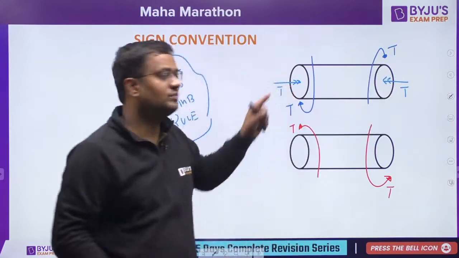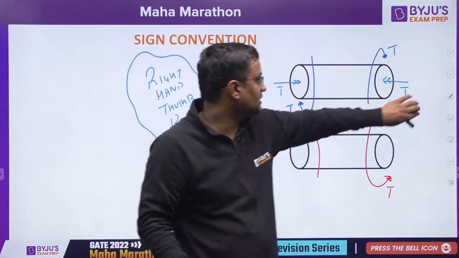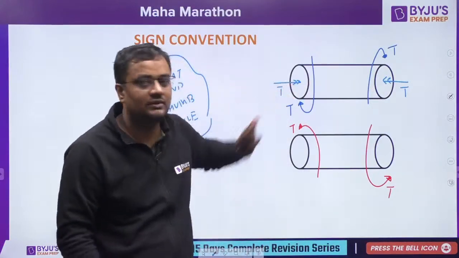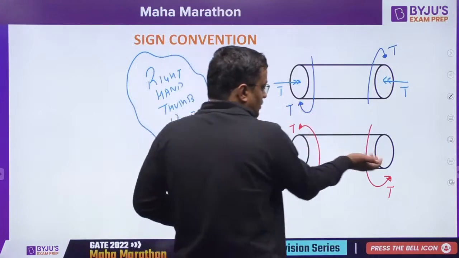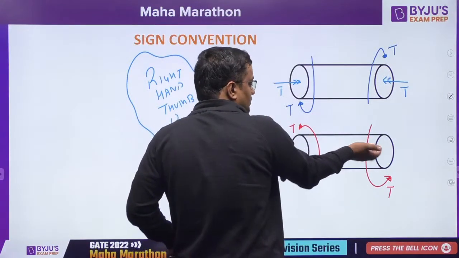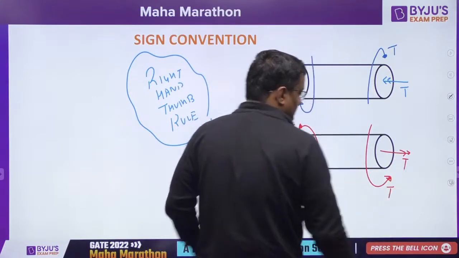For balancing, you can assume it to be a force for some time. If this is towards the left, then for balancing it should be towards the right. Now this one, guys: curl the fingers along the torque. So this will be the direction of the torque. So you can convert this torque like this.